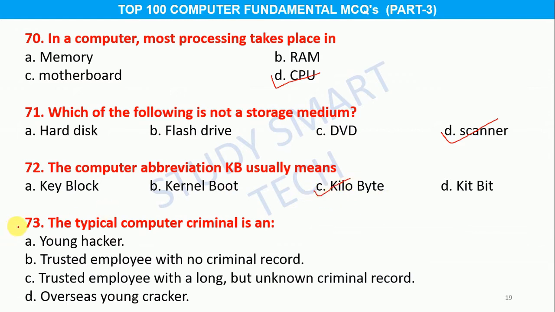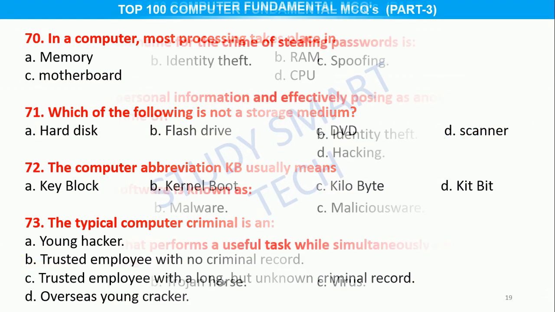Question number 73. The typical computer criminal is an option A, young hacker, B, trusted employee with no criminal record, C, trusted employee with a long but unknown criminal record, D, overseas young cracker. And the correct answer is option B, trusted employee with no criminal record. Question number 74.